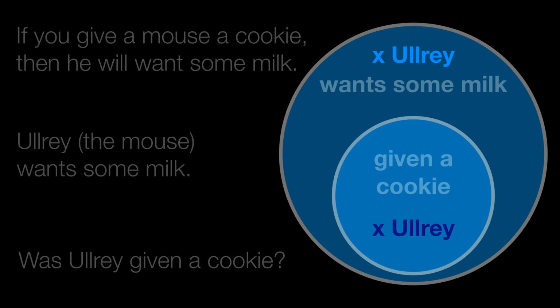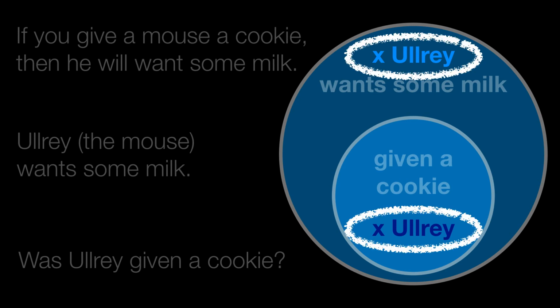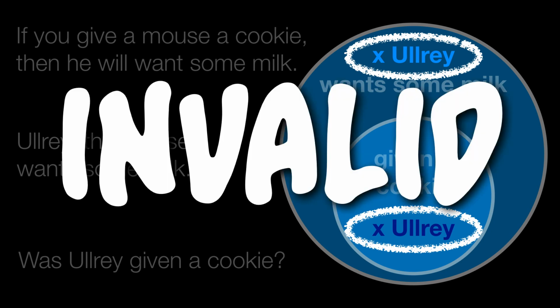Here's a situation where the structure of the argument leads to an unresolved question: whether or not Ulrich belongs inside the cookie circle. Because we cannot draw a definite conclusion, this implicative argument is invalid. And now we've truly reached the end.